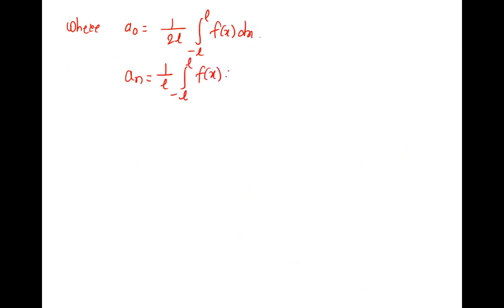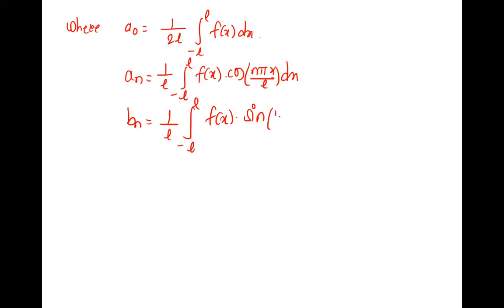Where A naught is defined as 1 upon 2L, integration from minus L to L, f of x dx. An is 1 upon L, integration from minus L to L of f of x cos of n pi x by L dx. Perfect. And Bn is similarly 1 upon L, integration from minus L to L of f of x